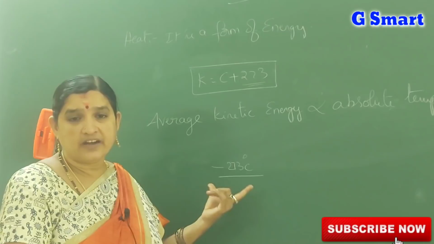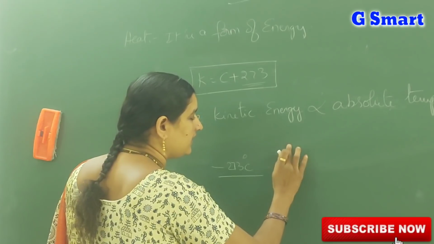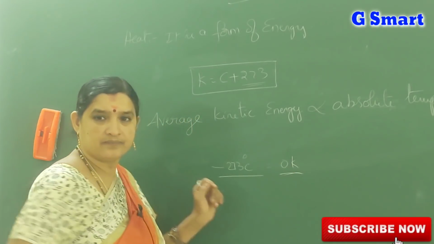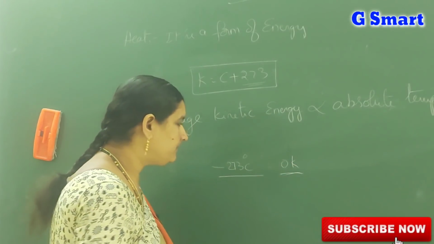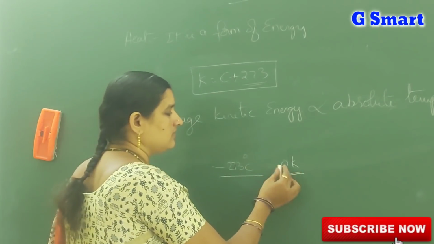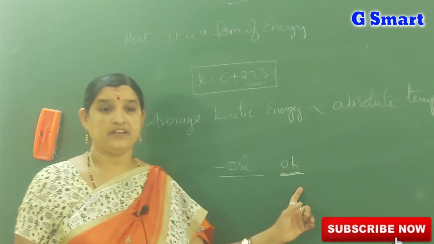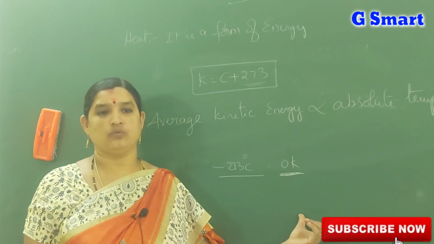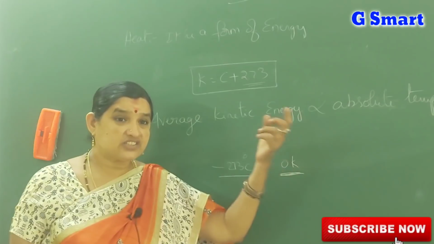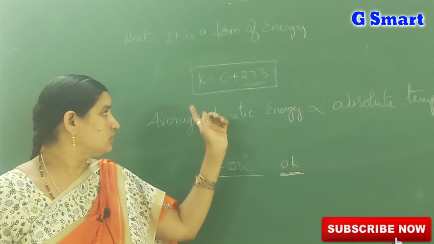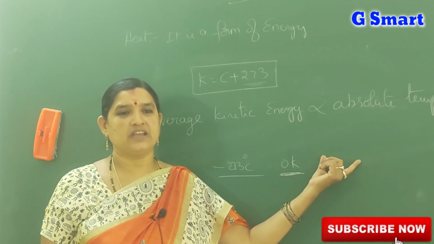That's why we take it as the standard value. Minus 273 degrees centigrade is equal to 0 Kelvin. We take it as 0 Kelvin. This calibrates each degree, 1 degree, 1 degree, 1 degree up and so on. That's why we can call it the positive scale of temperature. Why? Because its value starts from 0. If you have both positive and negative values, you can't say that. But the starting value in the Kelvin scale is 0 Kelvin. So this is called a positive scale.